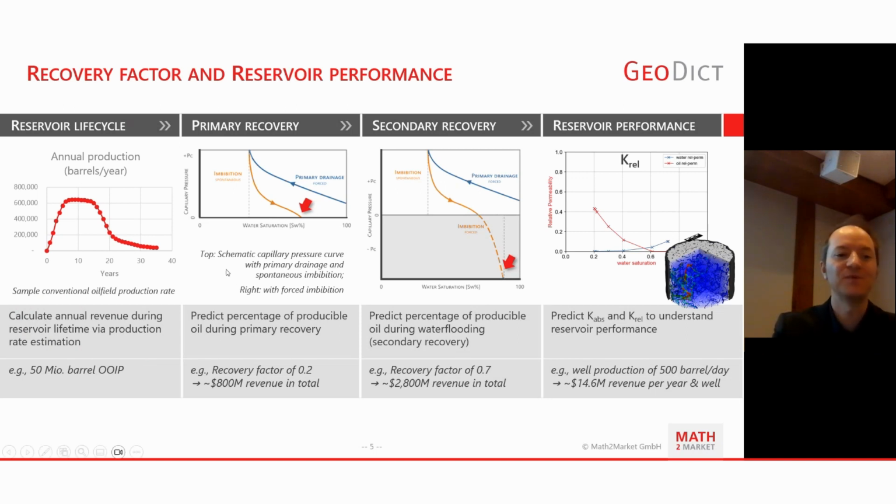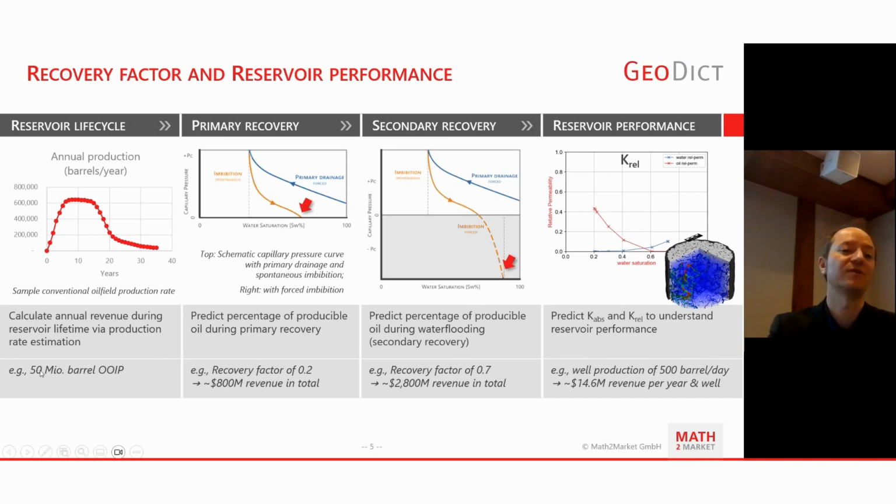Before we go further on this, we probably want to know the amount of oil that you can extract from the oil field, and that's something we can tackle at the pore scale with Geodict, doing a primary drainage and spontaneous imbibition, which gives us an idea of how much oil we can extract via primary recovery.